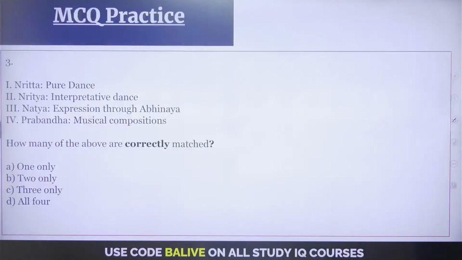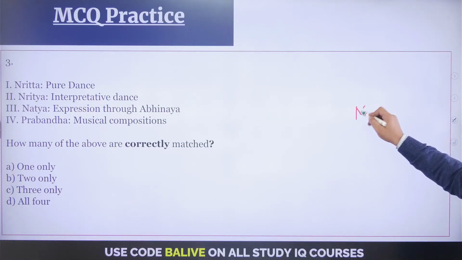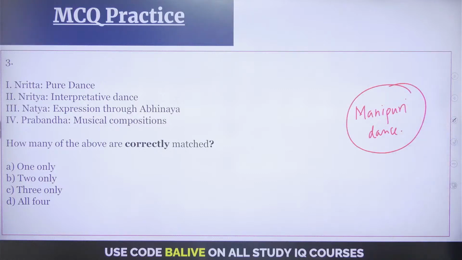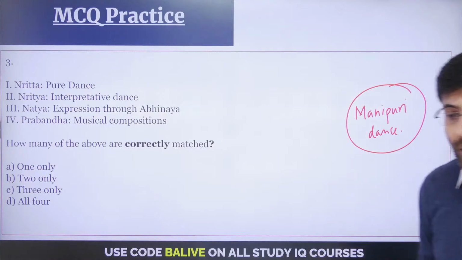Now let's look at these questions very quickly. Nritya, pure dance. Nritya, interpretive dance. Natya, expression through abhinaya. And Prabandha, musical compositions. The question I have asked you is from Manipuri dance, in case you're unaware, one of the most important dances of India. Let me know how many of the above are correctly matched: Nritya, Nritya, Natya, and Prabandha. Let me know your answers in the comment box, my friends.